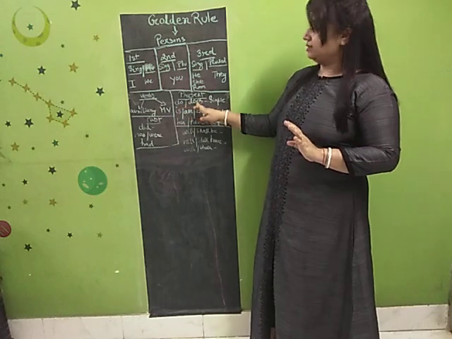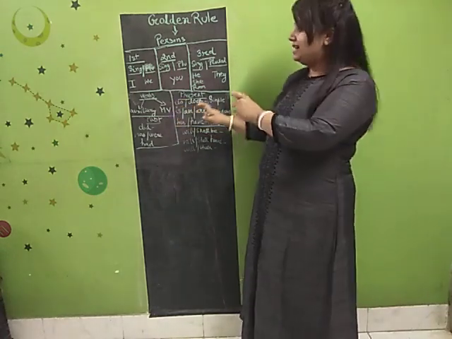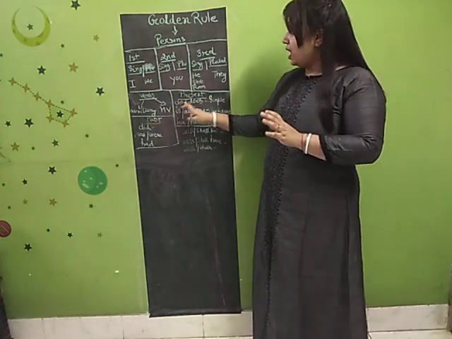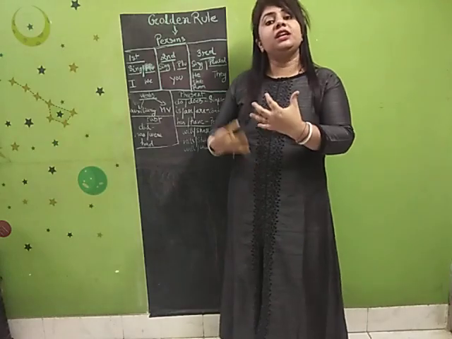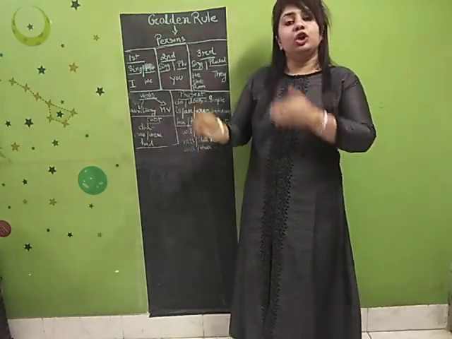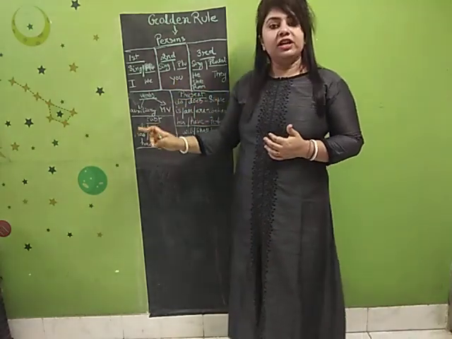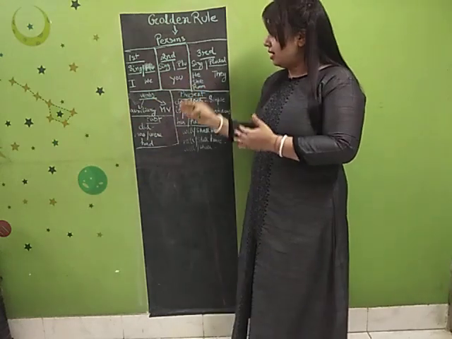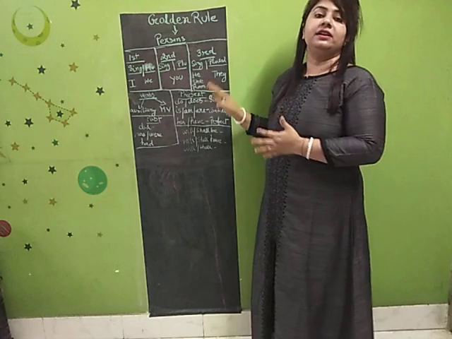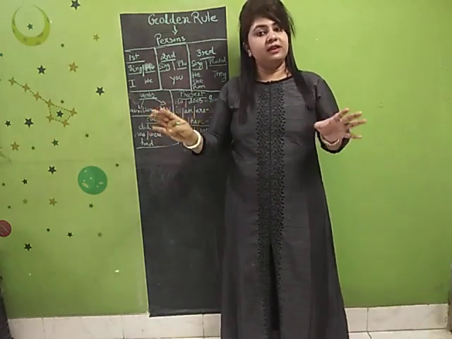Now let me give you a clear idea. Do or does. Do is your plural form or plural verb. Does is your singular verb. Alright. Do and does we usually use in simple present tense. Yes. Do and does are those auxiliary verbs which are used in simple present tense. This much clear? It's done.